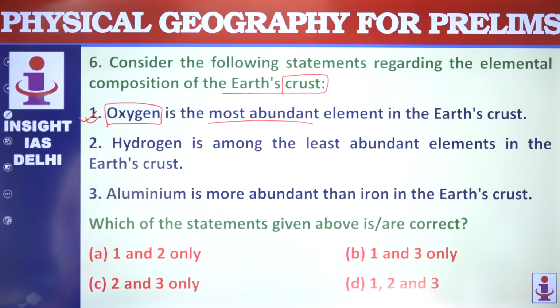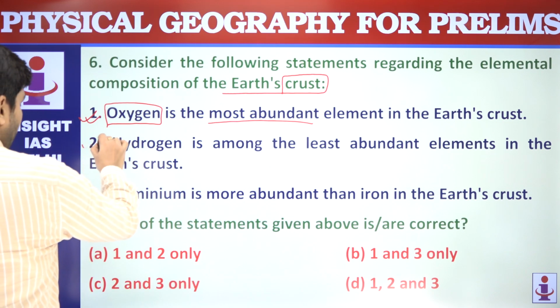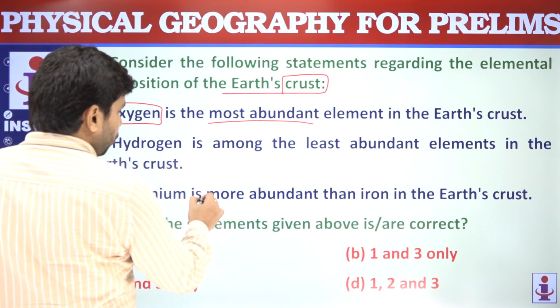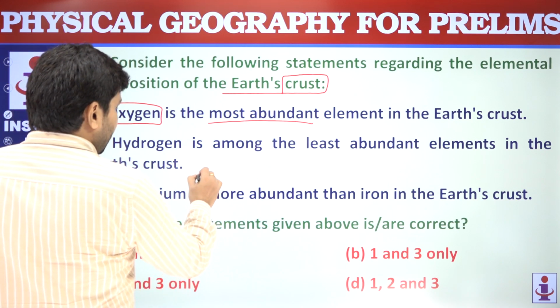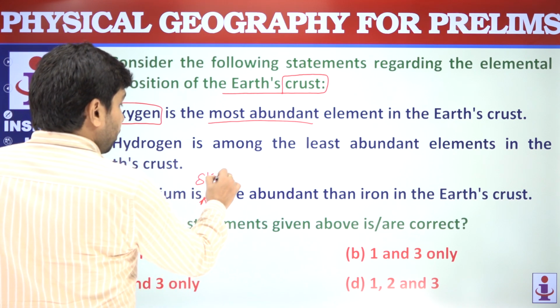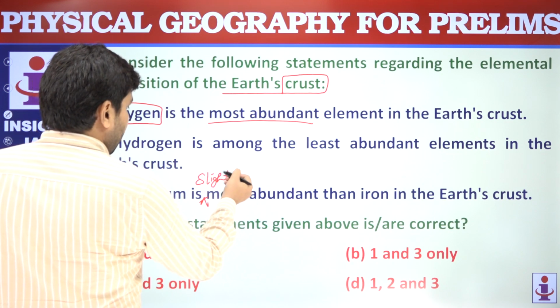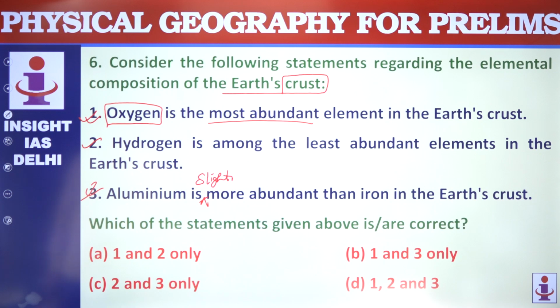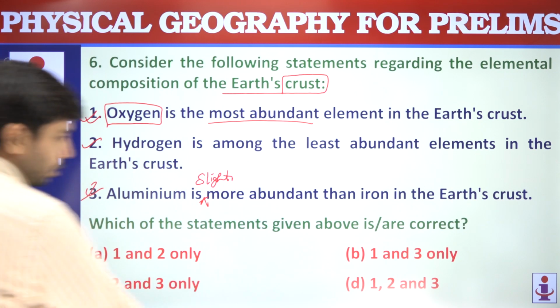Hydrogen is among the least abundant elements in Earth's crust. Yes. And aluminium is more abundant. Actually, aluminium is slightly more abundant, not much, but ज़्यादा तो ज़्यादा ही होता है, चाहे slightly हो या कम हो. So all three statements are correct. So the correct answer is 1, 2 and 3.